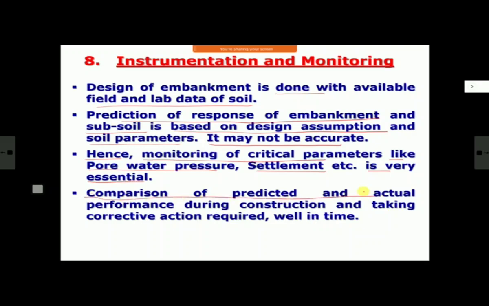Second thing, the comparison of predicted and actual performance during construction and taking corrective action well in time. Let us say I'm doing a construction site of 100 km and I first predict something, then I measure it and find this much deviation. It gives me guidance for further work. Further, I will get a range. Maybe I've done the first 10 km, and with that I will know how much deviation is likely to happen in the next stretch. Based on observational results, it also tells me to take corrective action well in time rather than being purely guided by